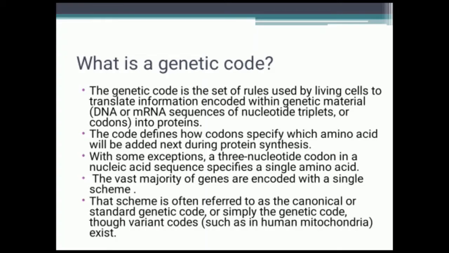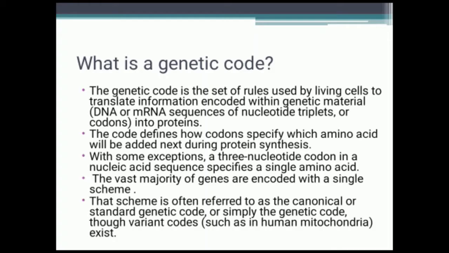So the code defines how codons specify which amino acid will be added next during protein synthesis, since the codons are specific.